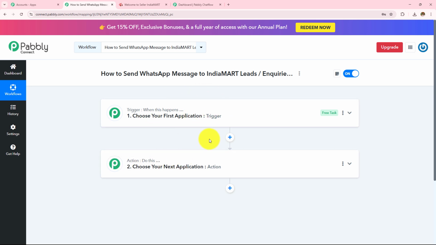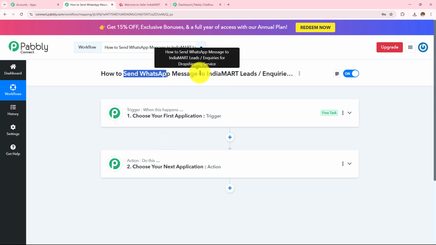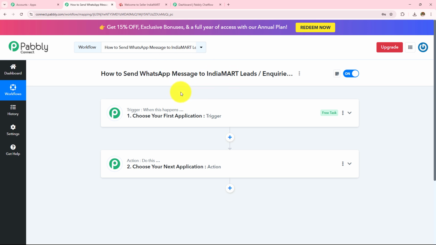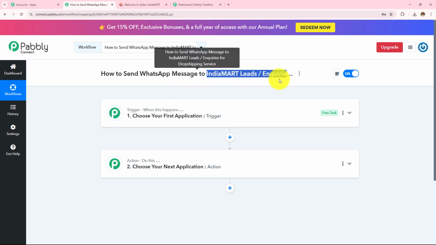So trigger is basically an event which starts the automation of a workflow. There can be only one trigger step in a workflow, but as many as action steps as you want. Here in this workflow, I want to send WhatsApp message to IndiaMart leads and inquiries, which means whenever I will receive a new lead or new inquiry in my IndiaMart, a WhatsApp message will be sent to that lead or the inquiry, which means this complete workflow here will get triggered, because trigger says when this happens.